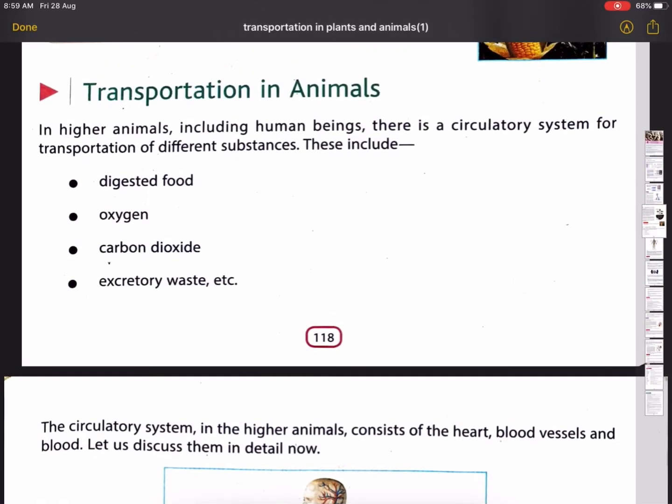Dear students, in previous class I discussed about transportation in plants. In this class I am going to explain transportation in animals. So, in higher animals including human beings, there is a circulatory system for transportation of different substances. These include digested food, oxygen, carbon dioxide, and excretory waste, etc.